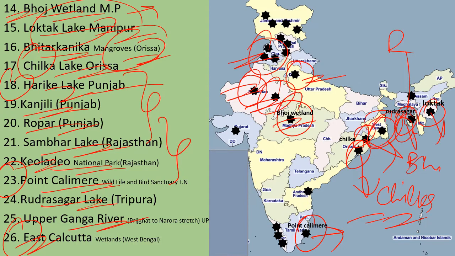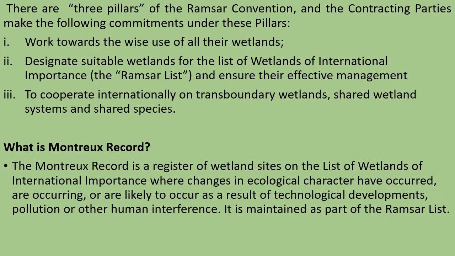So these are the 26 important wetlands in India which are very important from the examination point of view. You have to remember each and every wetland as per their location. This question has been already asked in various examinations, so you have to remember it from every aspect.